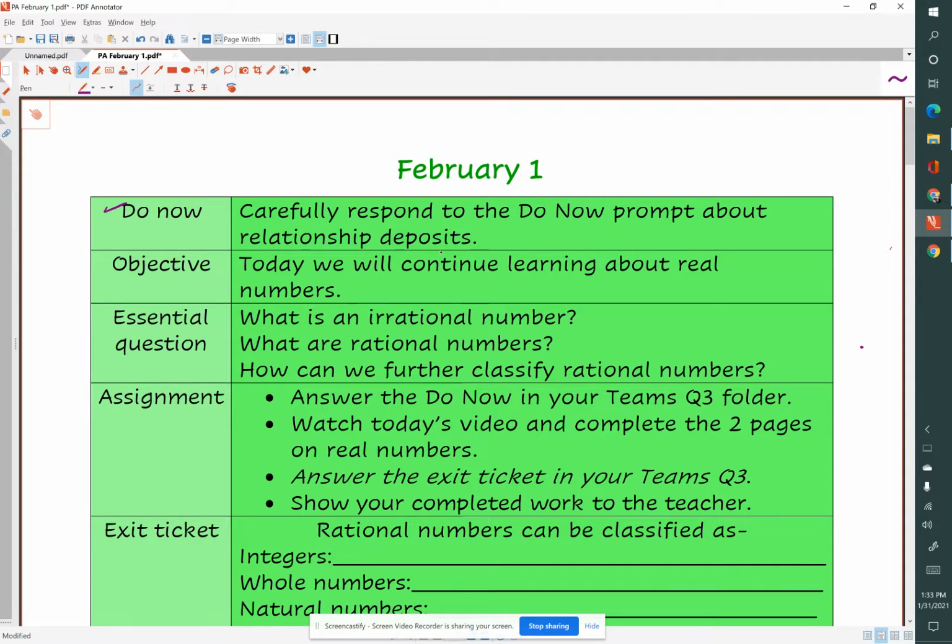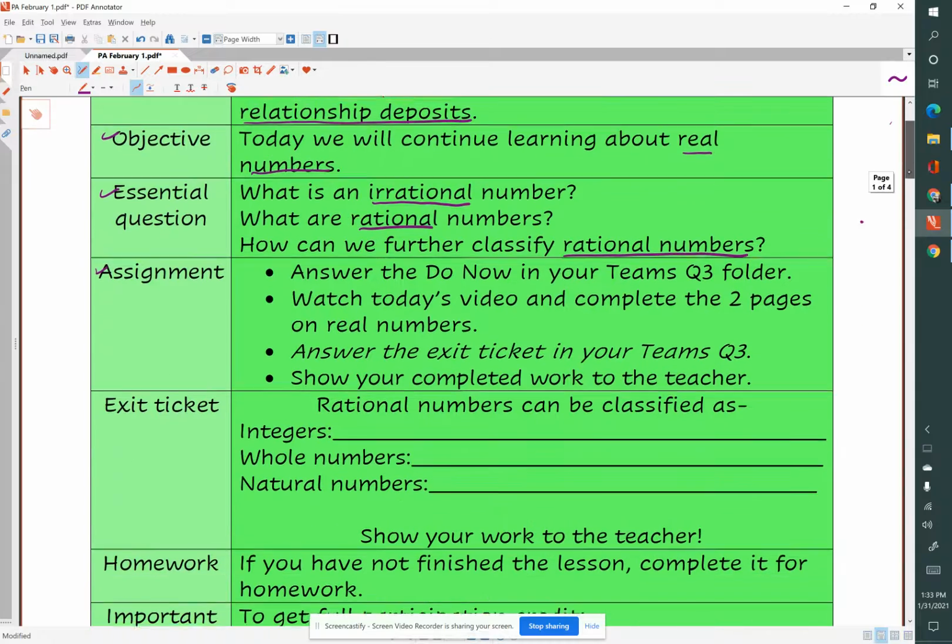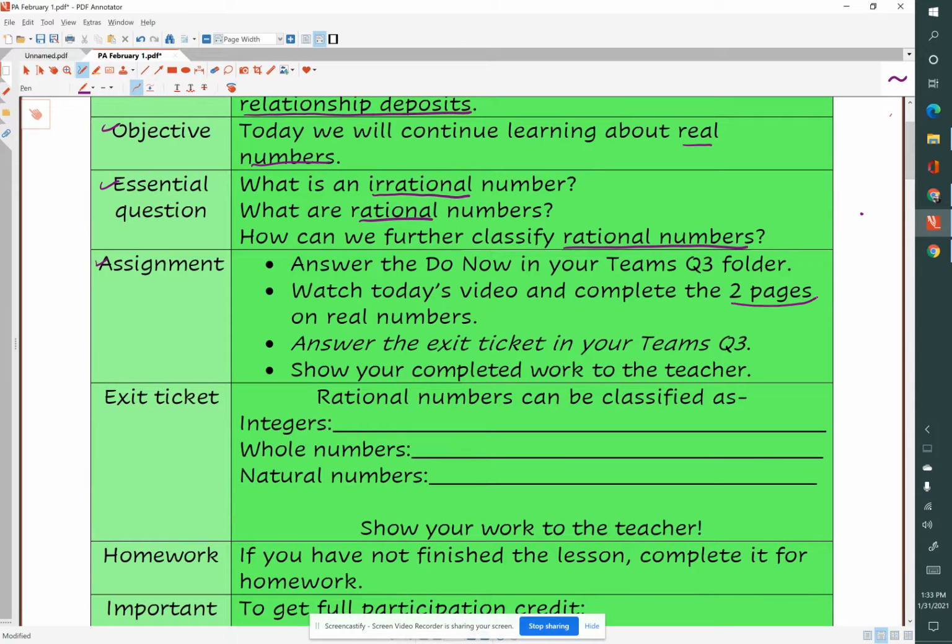We have a prompt about relationship deposits. Our objective today will be to continue learning about real numbers. Our essential question: what is an irrational number? What are rational numbers? And how can we further classify the rational numbers? Our assignment will be to answer our do now in teams. We will watch today's video, and we have 2 pages on real numbers to work.